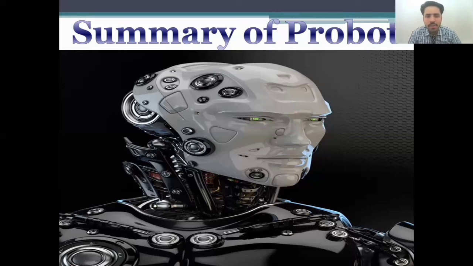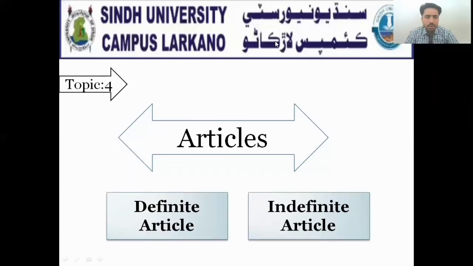The author wants to say in this story that science has developed day by day, so everything has changed. In one company where 400 people did the work, now only one robot will do the work of 400 or 500 people daily. So we have now completed the three topics.